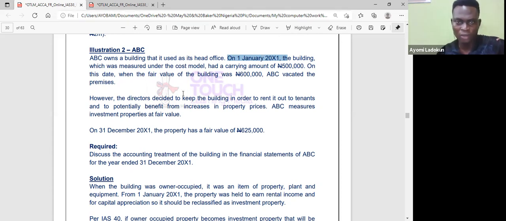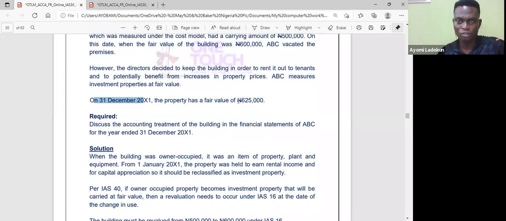However, the directors decided to keep the building in order to rent it out to tenants and to potentially benefit from increases in property prices. ABC measures investment properties at fair value. On 31st December 20X1, the property had a fair value of 625,000.